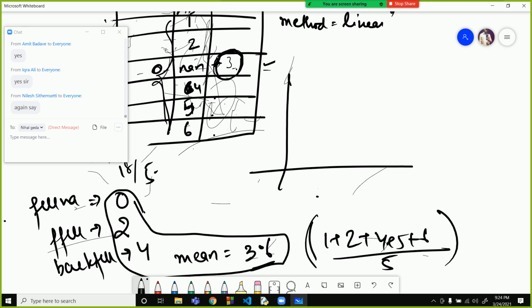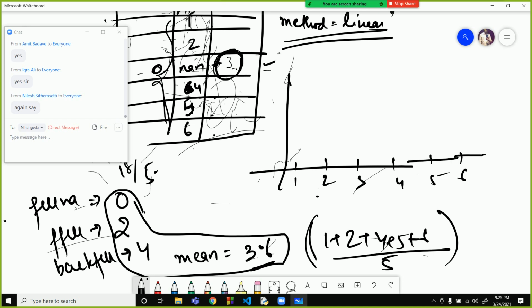That method, in which we can replace the NaN values with the pattern that the column is following, is known as the linear method. First of all, it will plot all the non-NaN values. So 1 will be plotted, 2 will be plotted, 4 will be plotted, 5 will be plotted, 6 will be plotted.